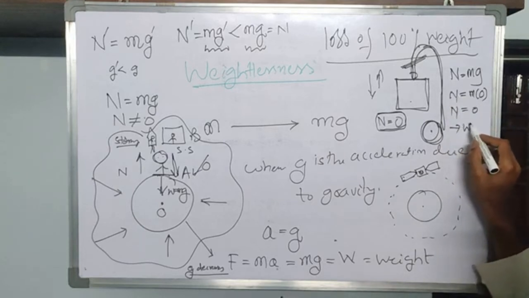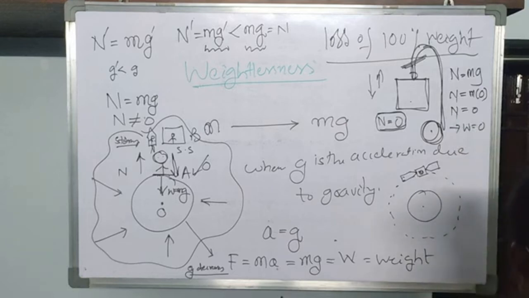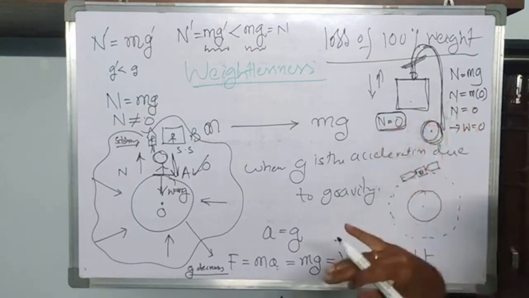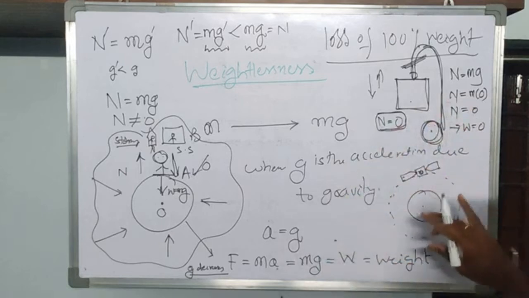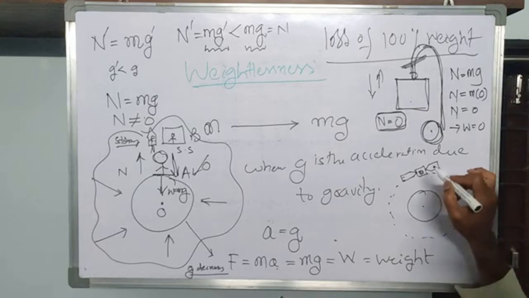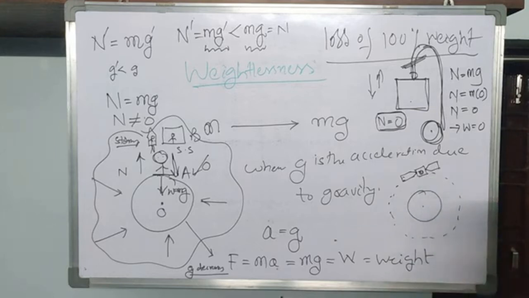That means 0 weight. Here you may assume that as this satellite is far away from the Earth, you may assume that g is equal to 0. So the weight of any object in the satellite or any person in the space capsule is going to reduce by 100%. But that is not correct.